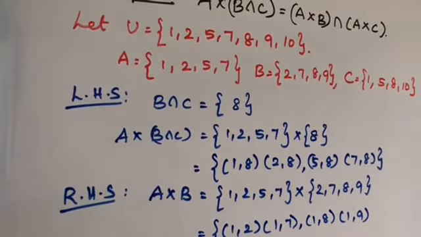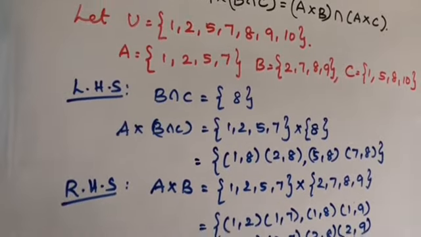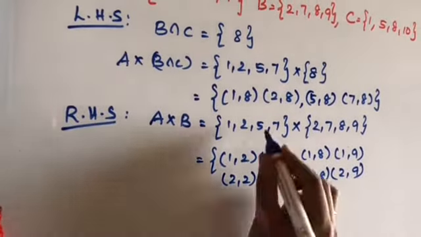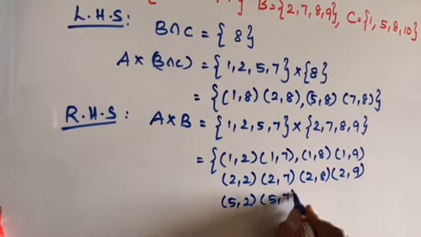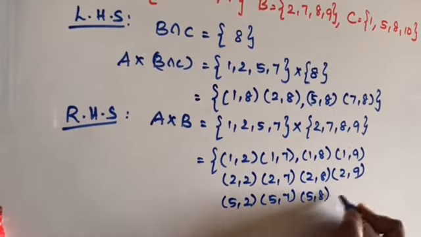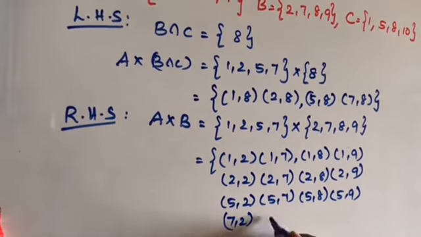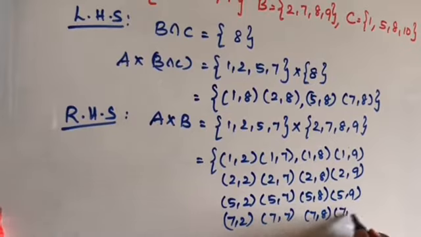Now, let us come to 2: (2, 2), (2, 7), (2, 8), (2, 9). Similarly, while multiplying with 5: (5, 2), (5, 7), (5, 8), (5, 9). Next, (7, 2), (7, 7), (7, 8), (7, 9).